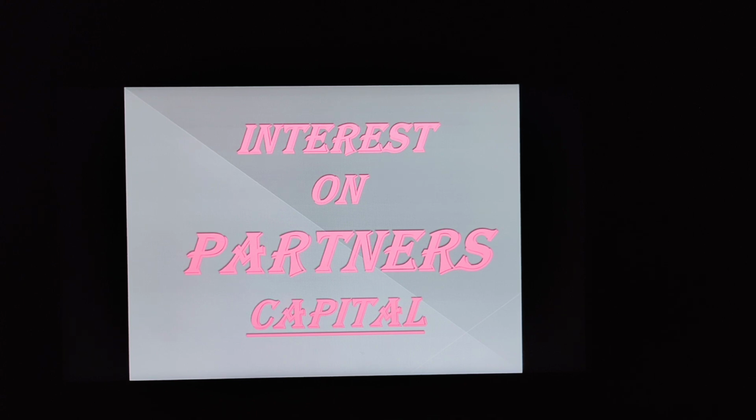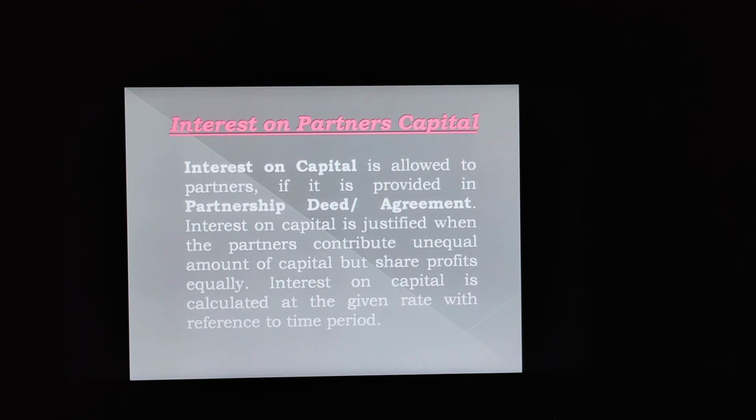Now class, we are moving toward the next part, that is interest on partners' capital. Here the meaning has been provided. See, it is written that interest on capital is allowed to partners if it is provided in the partnership deed or agreement. Just listen carefully. Interest on capital is allowed only when it is provided in the partnership deed or agreement. Interest on capital is justified when the partners contribute an unequal amount of capital but share profits equally. This is the most important point. So interest on capital is calculated at the given rate with reference to the time period.